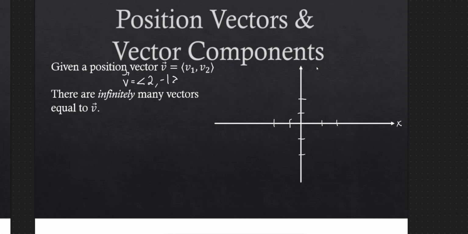This is my x direction and this is my y direction. I plot the point (2, -1): 2 in the x, down 1 in the y. So this is the point (2, -1). Then if I draw a vector with tail at the origin and head at that point, this is the vector ⟨2, -1⟩.